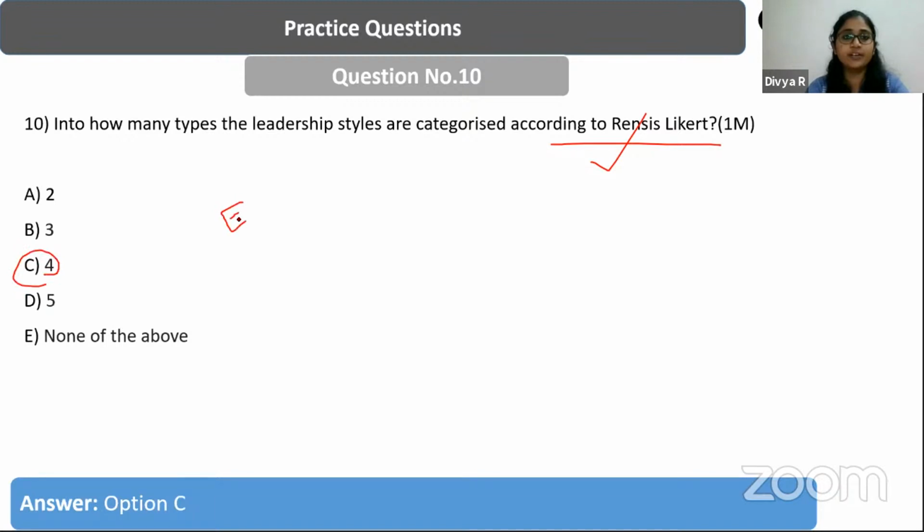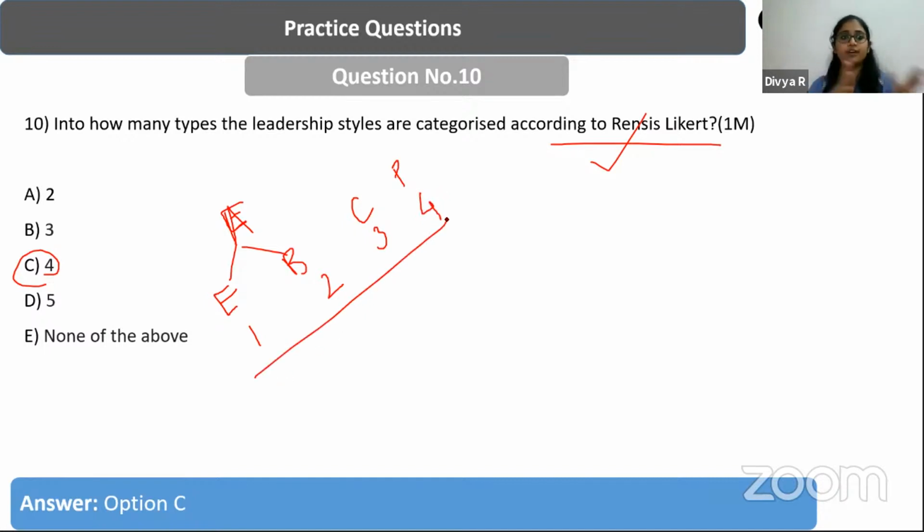In terms of autocratic leadership, he talks about 2 types. One is exploitative autocratic leadership. Another, he talks about benevolent autocratic leadership. So 2 leadership styles are over. Then he talks about the consultative leadership style. Then he talks about the participative leadership style. So these are the 4 types of leadership that Rensis Likert puts forward.